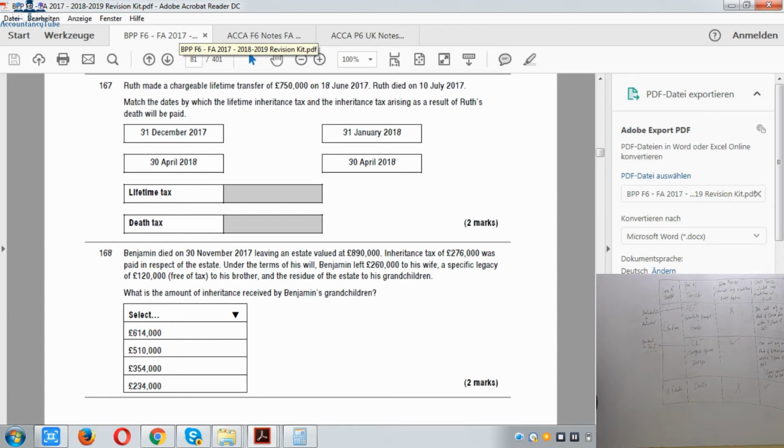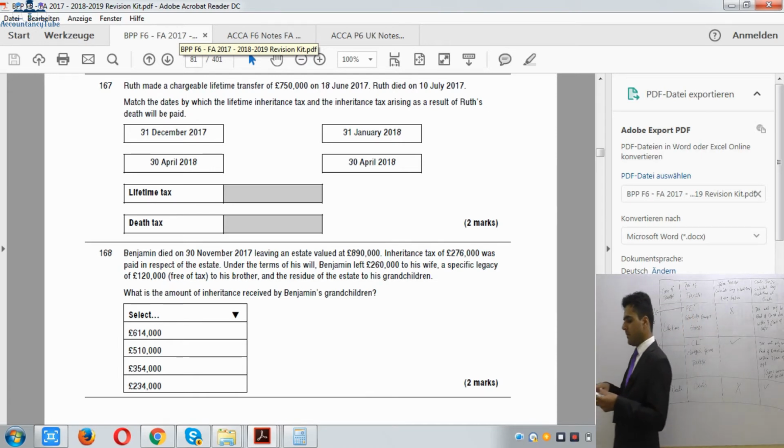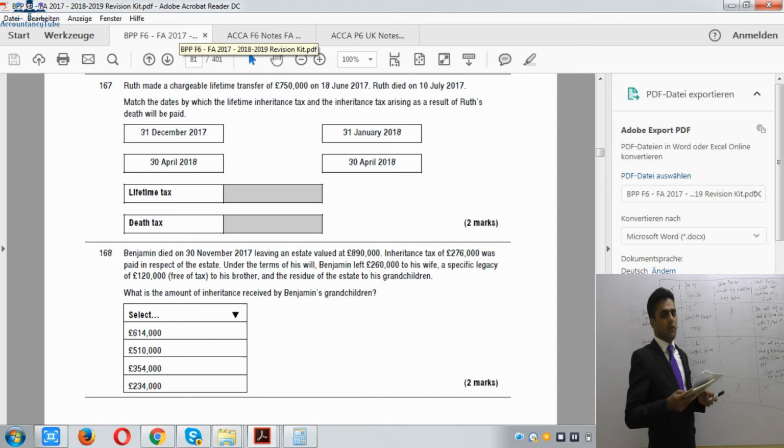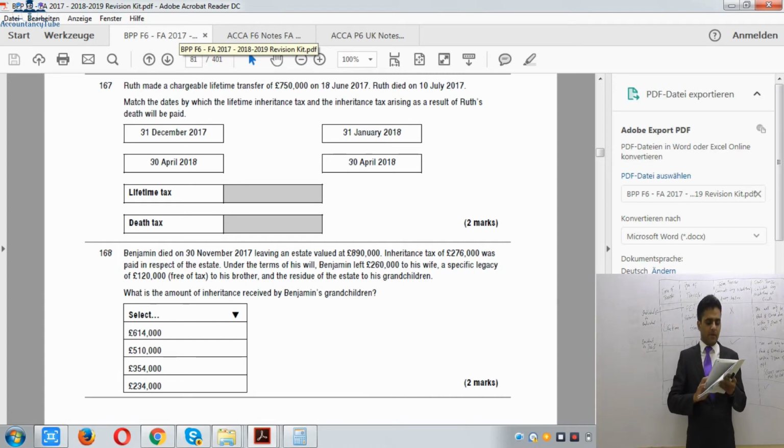Now let's move to another question. Question number 159, please. Please pause the video and do this question for me. It is about unused nil rate band. We know that unused nil rate band can be used by the surviving spouse, which is died now, but it was survived when the earlier one died. So it is question number 159. Just pause the video and do this question, please.